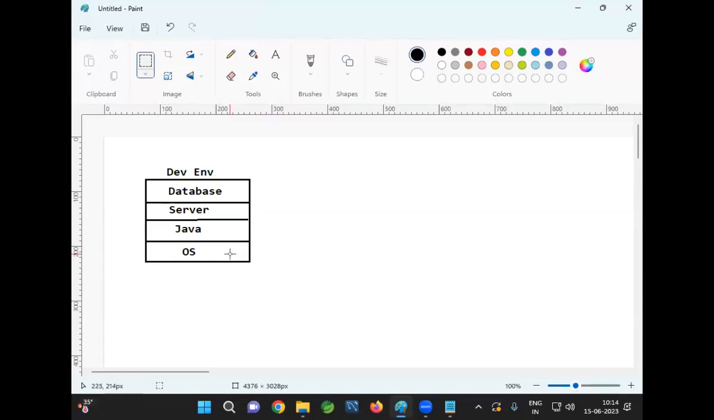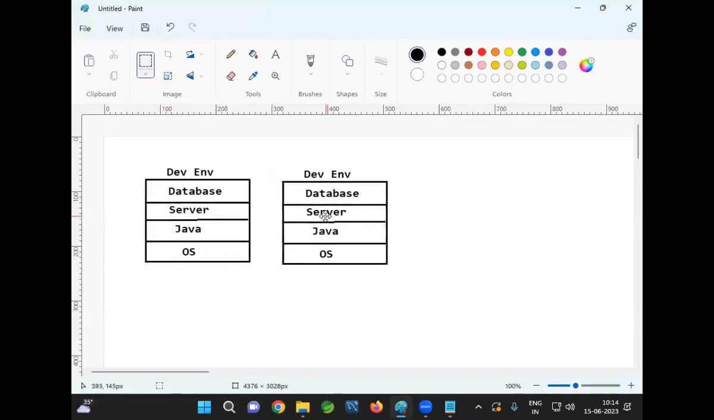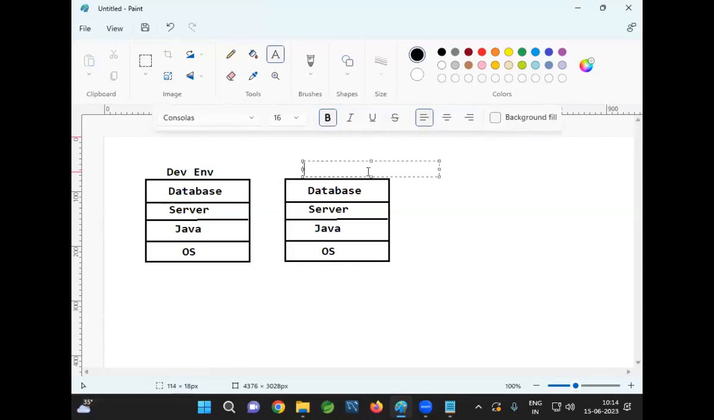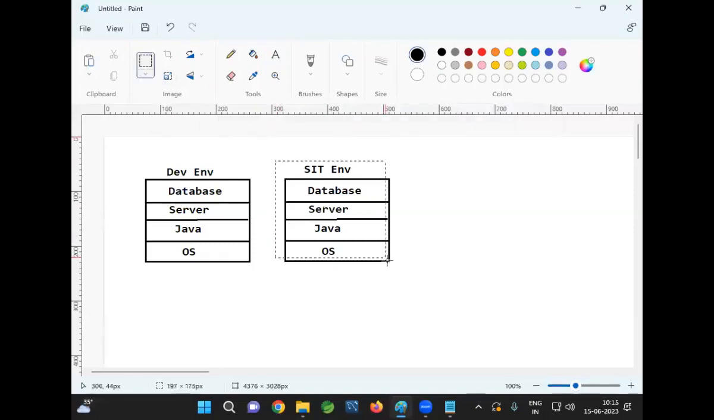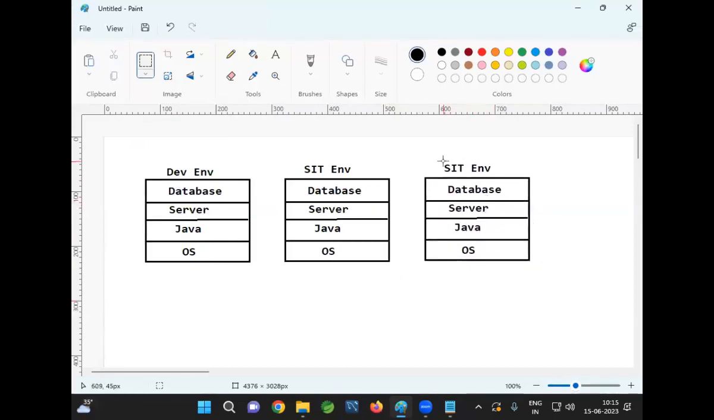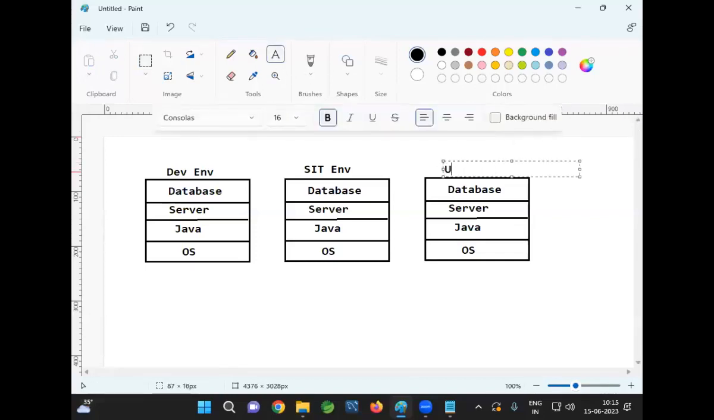That is only for dev environment. Similarly, if I go for SIT environment, again we are going to take another computer. In that computer also, we need to install the same softwares. Operating system is required, Java software is required, servers are required, and database software is also required. Again, once the SIT is completed, then I need to go for UAT environment. Again, I need to take another computer and install all the required softwares to run the application.